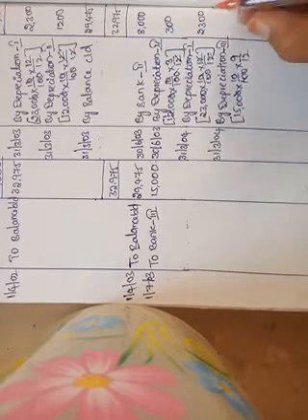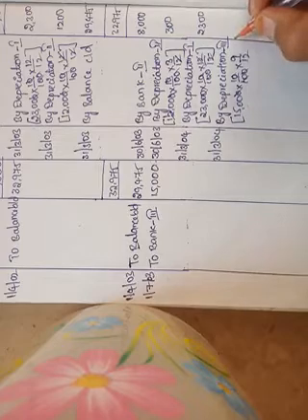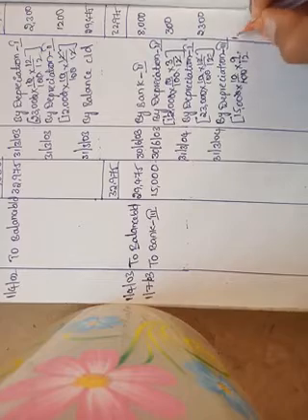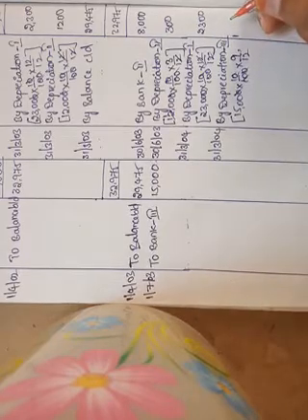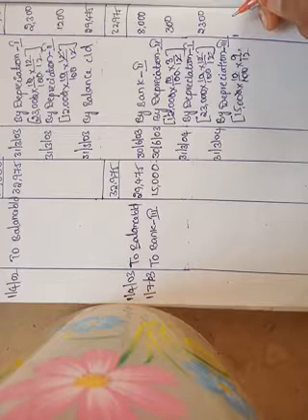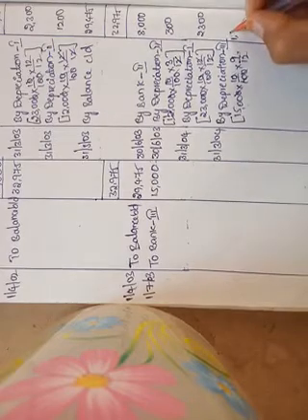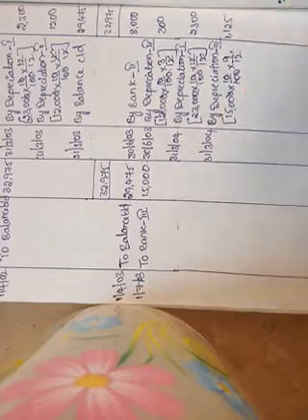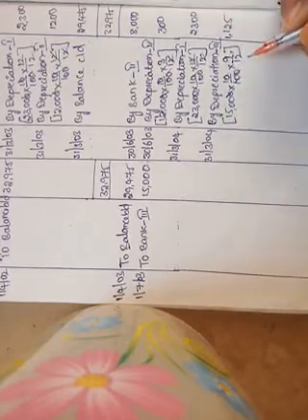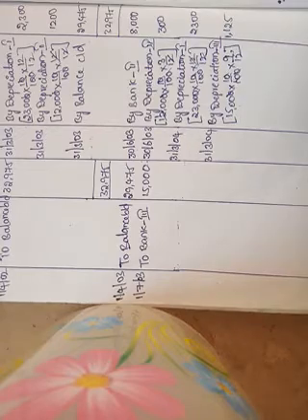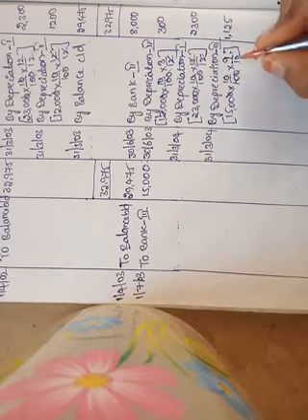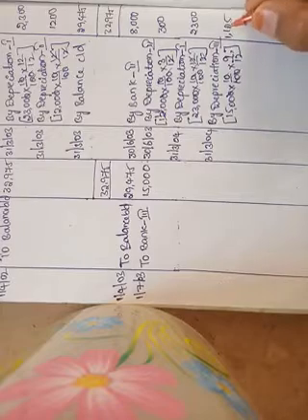So 15,000 into 10 divided by 100 into 9 by 12 is 1,125.